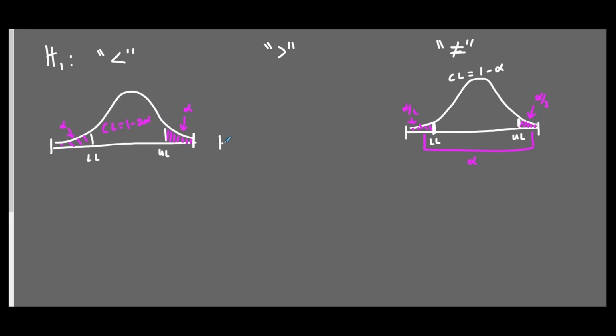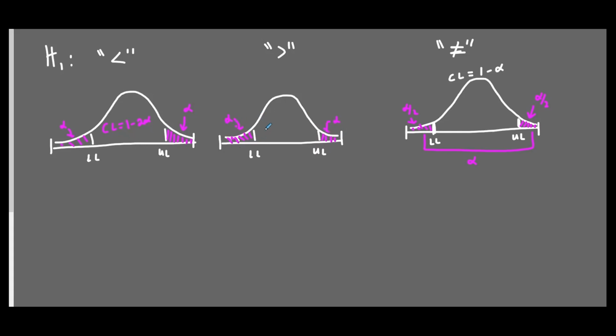And then same thing for greater than. If we want our entire confidence interval to be above our assumption for the null hypothesis, then that assumption has got to be in this left tail. So that's got to be alpha, and same thing on the other side.